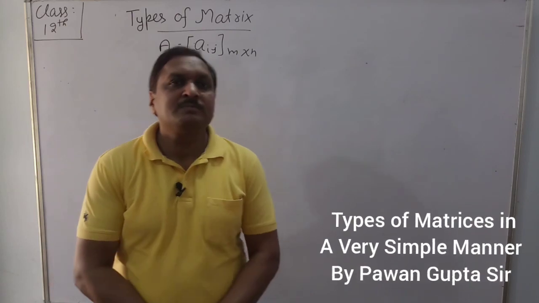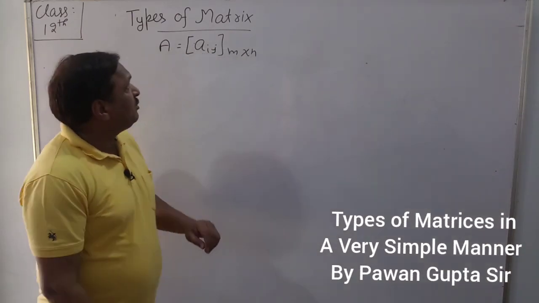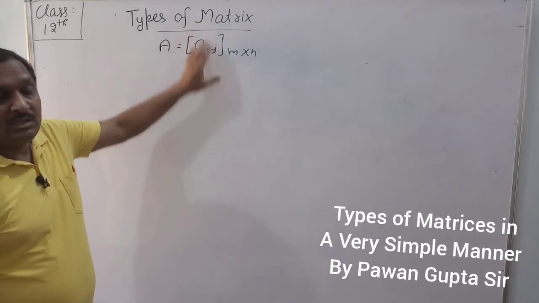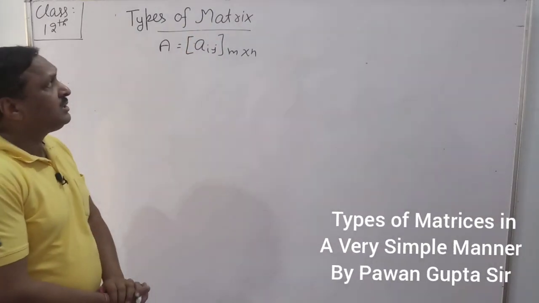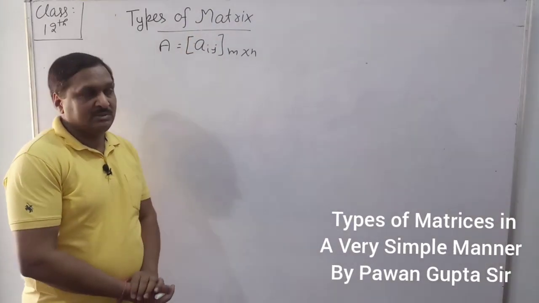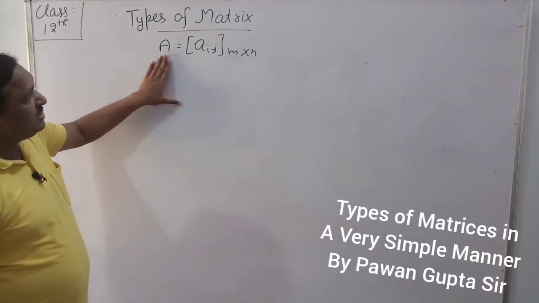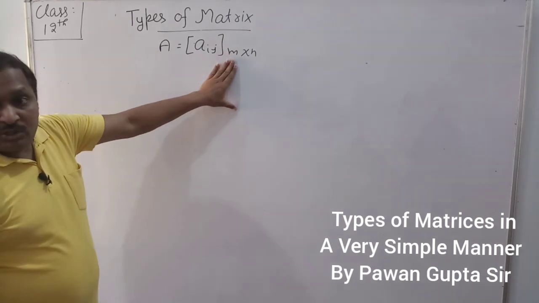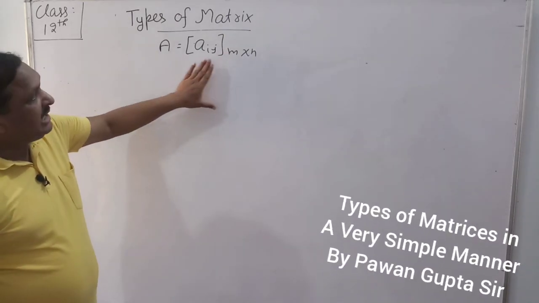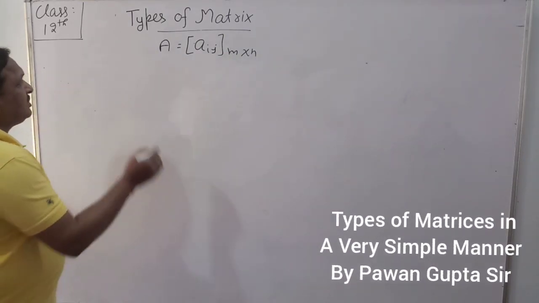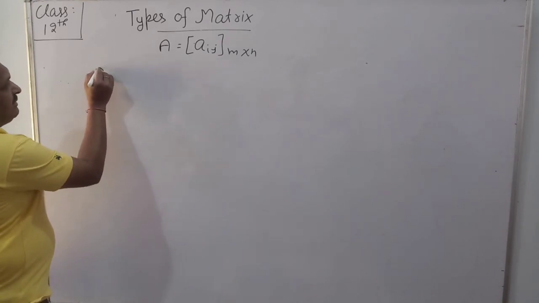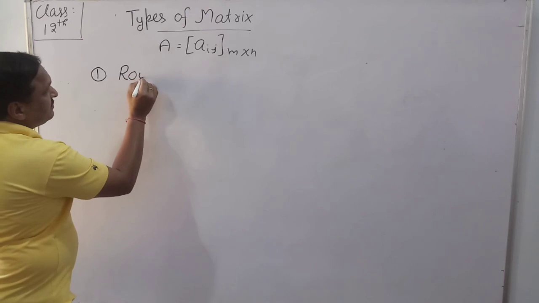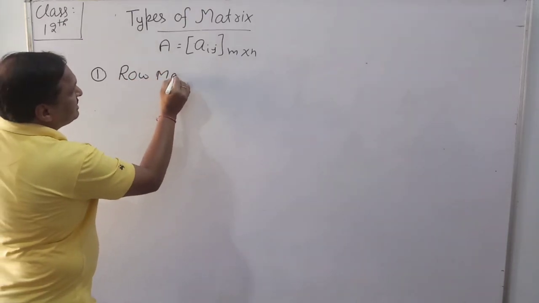Hello friends, today our topic is types of matrix. Today we will discuss types of matrix. Suppose A is a matrix whose order is m by n and element is aij. So the first type of matrix is row matrix.